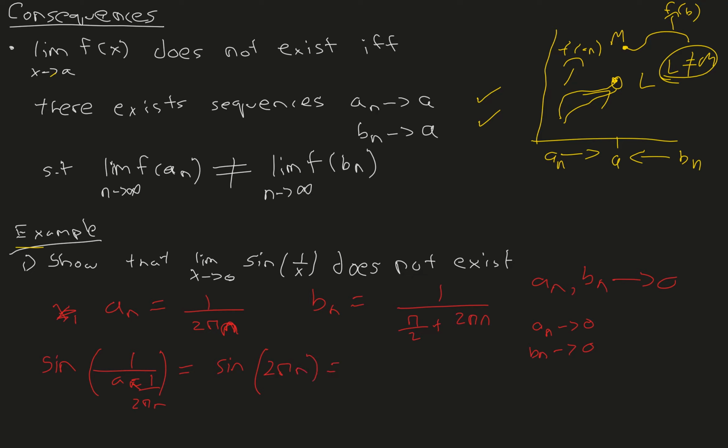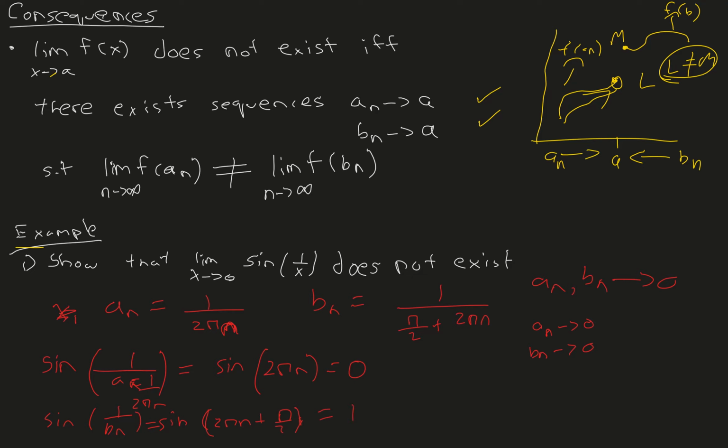And remember, sine of 2 pi n is 0. And sine of 1 over bn is equal to sine of 2 pi n plus pi over 2, because we reciprocate the numerator and denominator. We have that sine of any 2 pi n plus pi over 2 is always equal to 1.